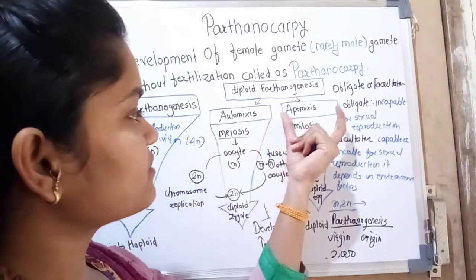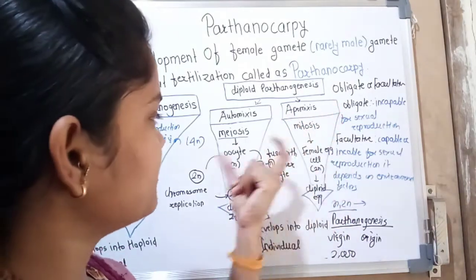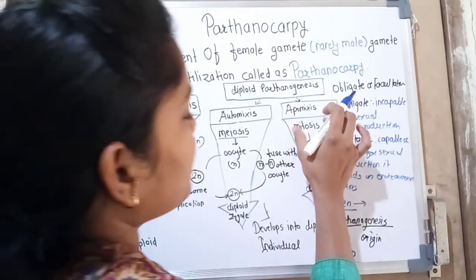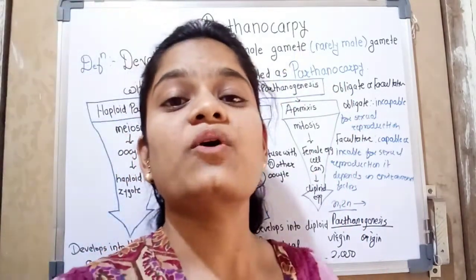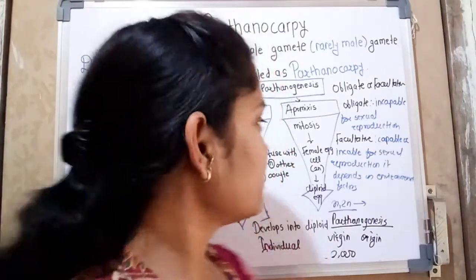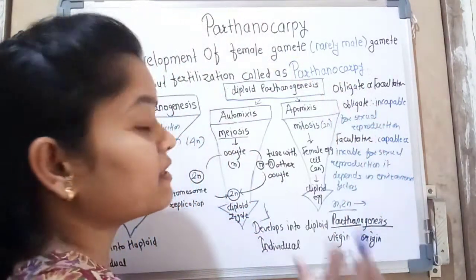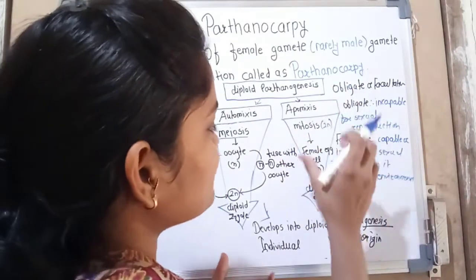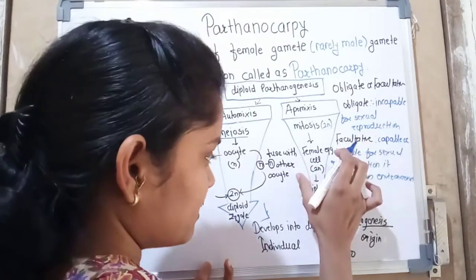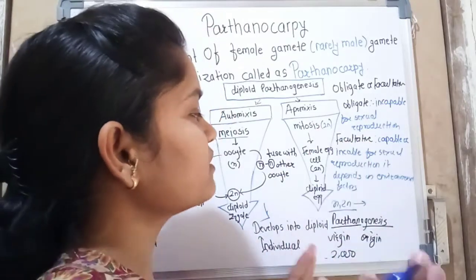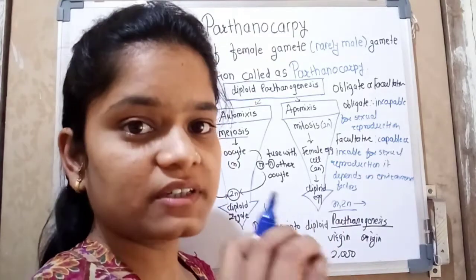Now second, apomixis. It is different from this. Here a mitosis process takes place, so there is no reduction division. In mitosis, a diploid cell of the parent forms a female egg cell which is also diploid, because there is no meiotic division, no reduction division.